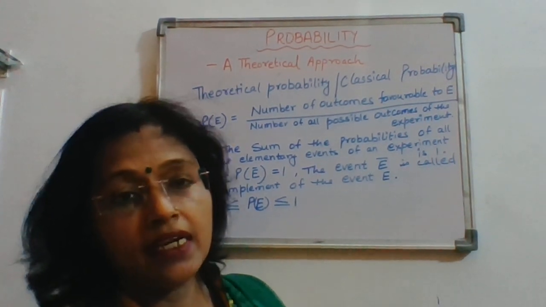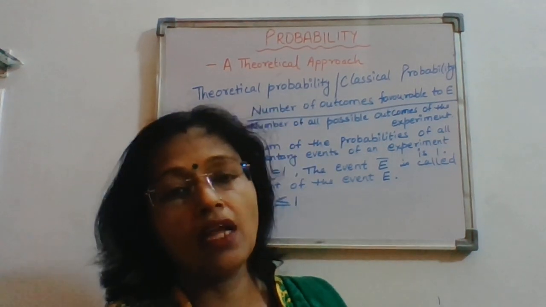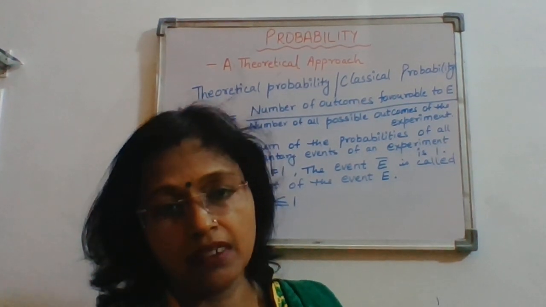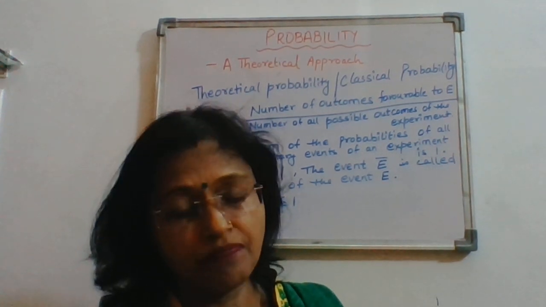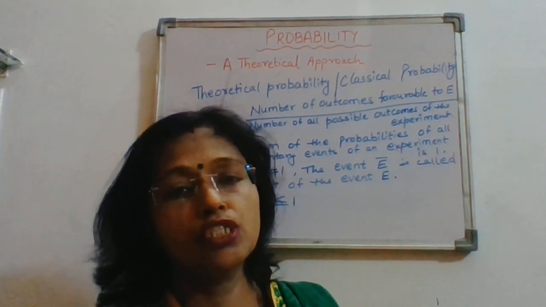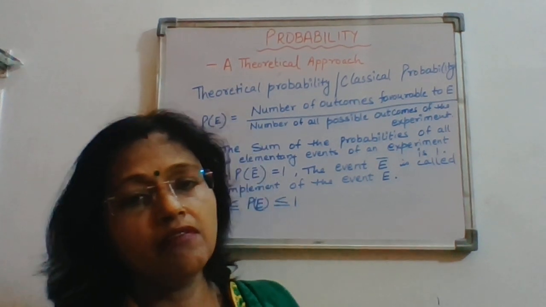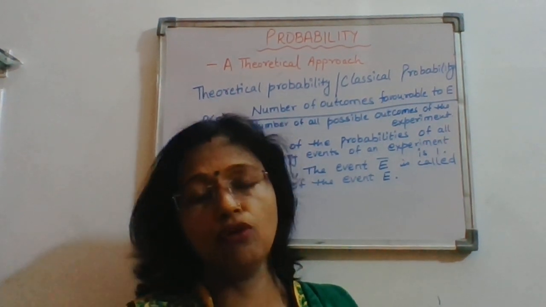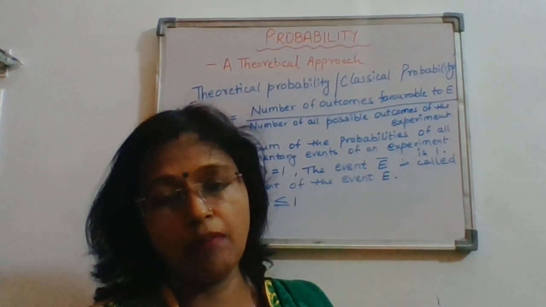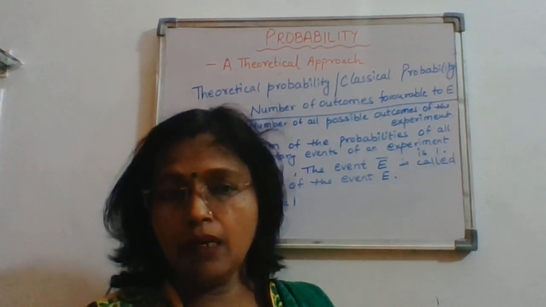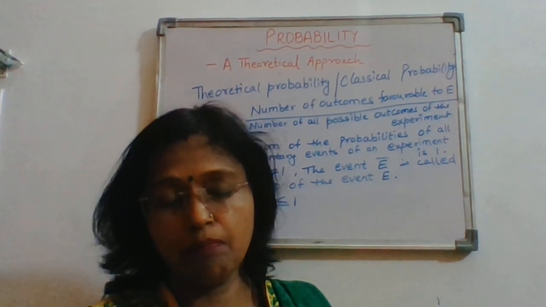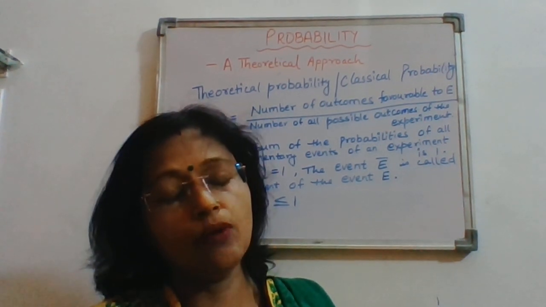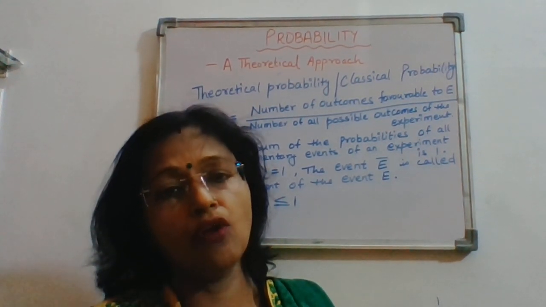When the probability is 0, that is known as an impossible event. And when the probability is exactly equal to 1, that is known as a sure event. So an impossible event is denoted by 0 and a sure event is denoted by 1. And P(E) plus P(not E) is always equal to 1, so P(E) will be equal to 1 minus P(not E).